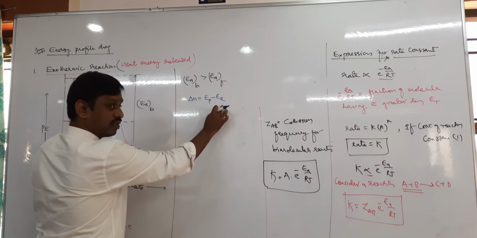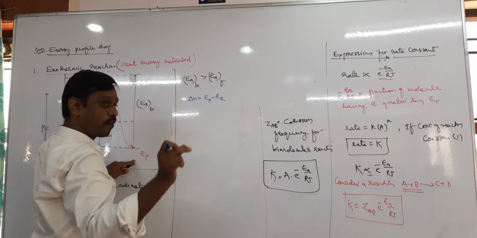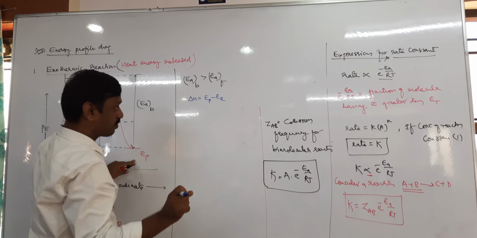The reactant. See the graph: the energy of the reactant is here, the energy of the product is here. So the reactant energy is more and the product energy is less. Therefore delta H is always negative for an exothermic reaction, for this reason.